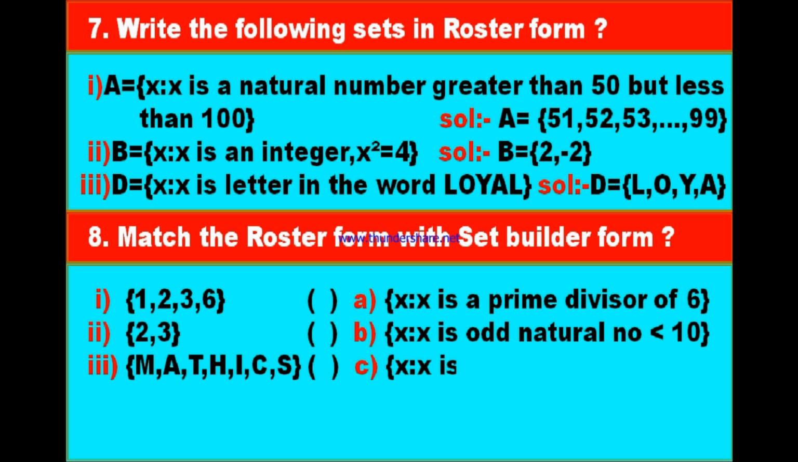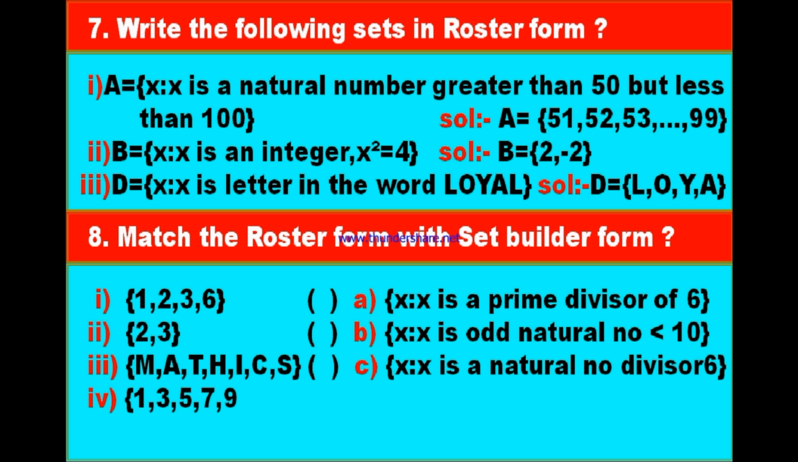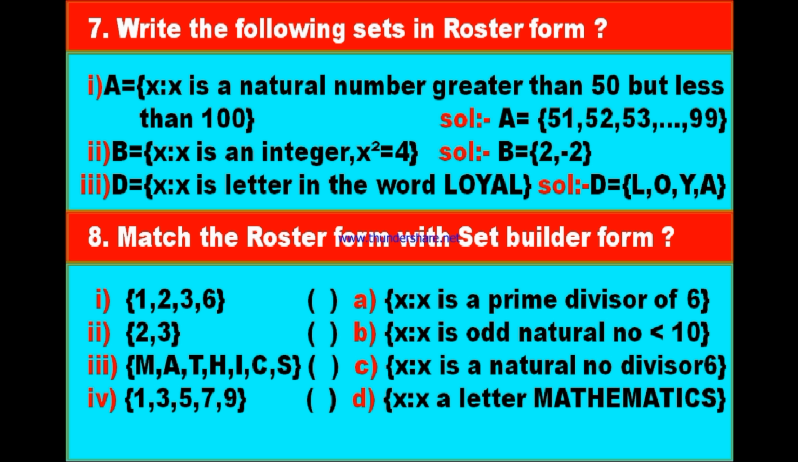Third bit, M, A, T, H, I, C, S. And on the other side, option C, x is such that x is a natural number divisor of 6. And the fourth bit, the set 1, 3, 5, 7, 9. And option D, x is such that x is a letter of the word mathematics. While matching, if you observe the third one, M, A, T, H, I, C, S, it is very clear that these are the different letters in the word mathematics. Therefore, you can straight away match the third to D.